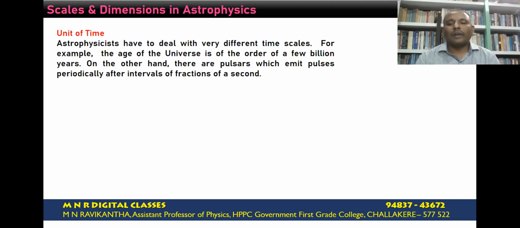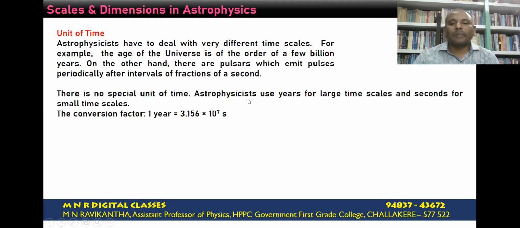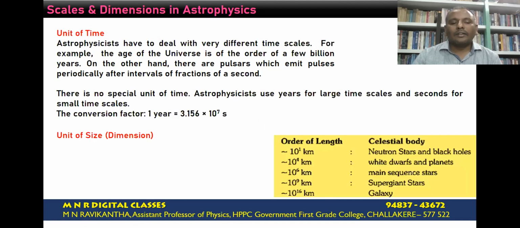So we come across a wide range of time scales, starting from microseconds to very large time intervals of a few billions of years. So in astrophysics, there is no special unit used to measure time. The convenient unit is years for large time scales and seconds for smaller time scales with suitable prefixes. The conversion factor is 1 year equal to 3.156 into 10 to the power of 7 seconds.